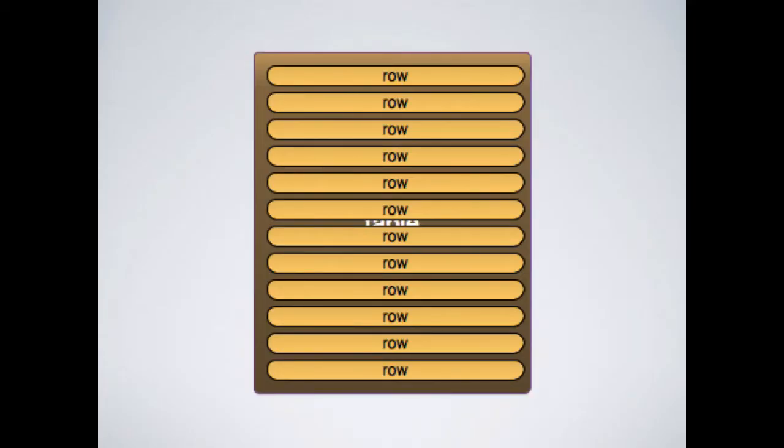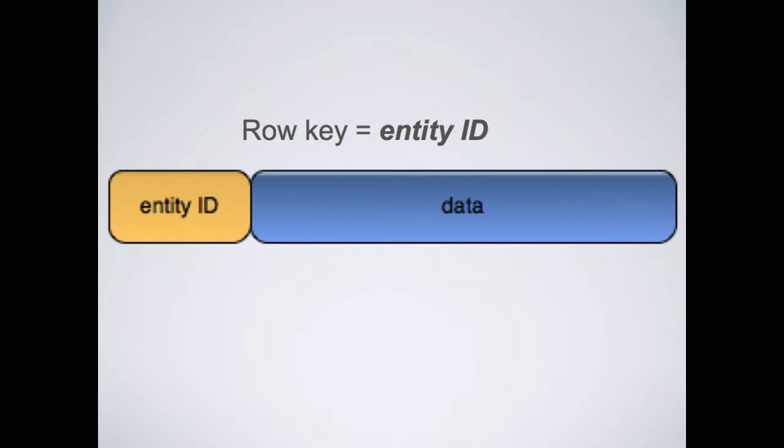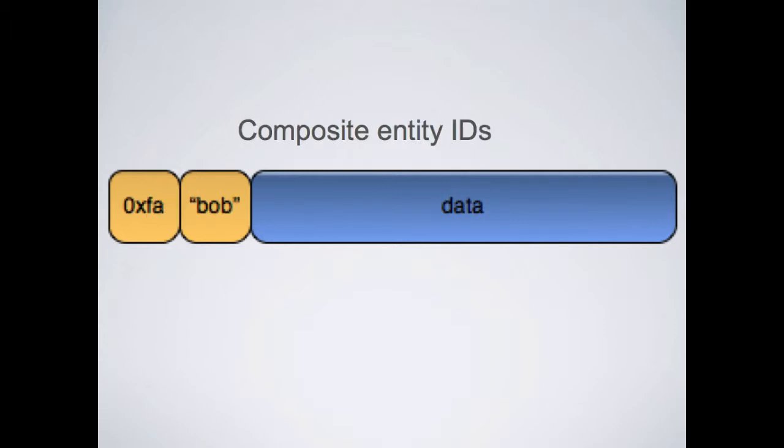The data model, really quickly: we store data in tables. Tables are made up of rows. Rows have row keys and some data payload. In Kiji, we call the row key an entity ID. We support composite entity IDs, so every entity ID can have some hashed and unhashed components. This is pretty similar in Cassandra to how you have your partition keys and your clustering columns and your primary key.